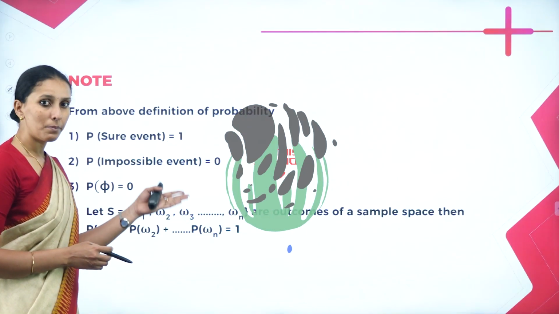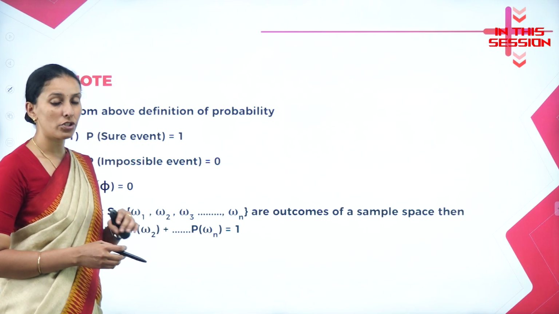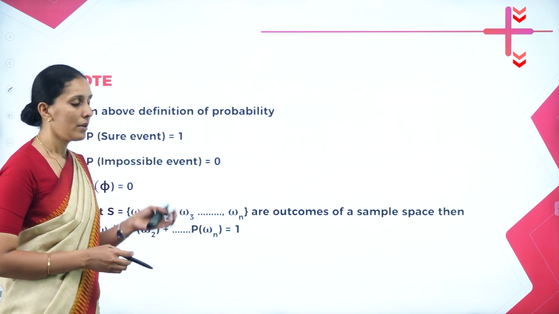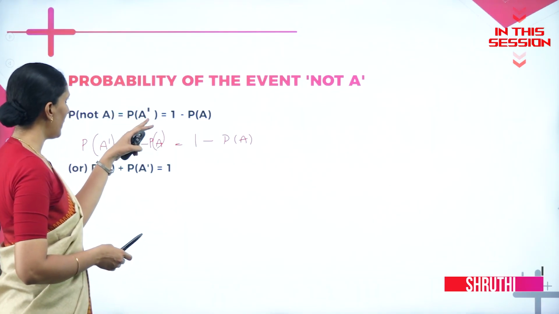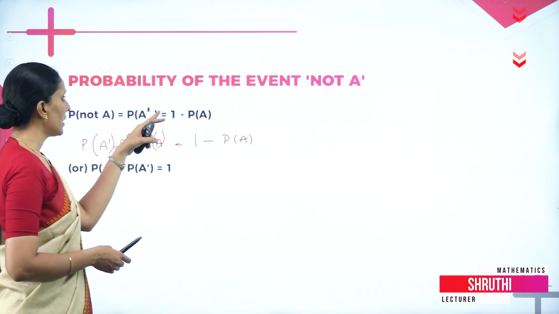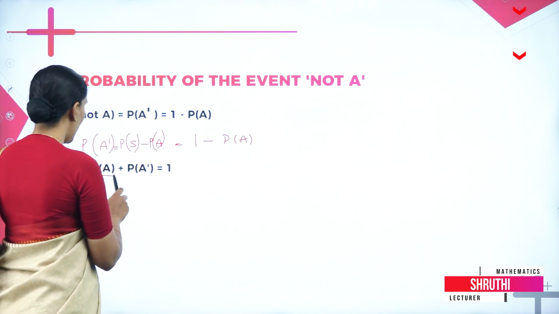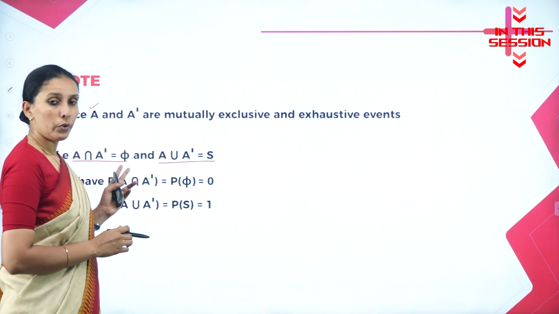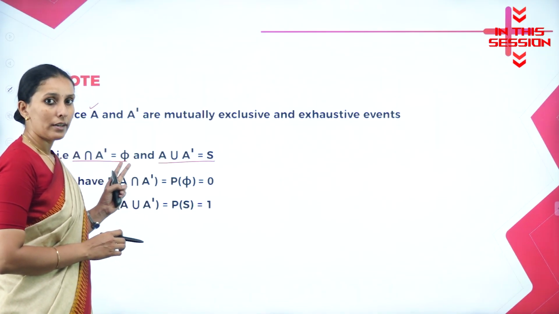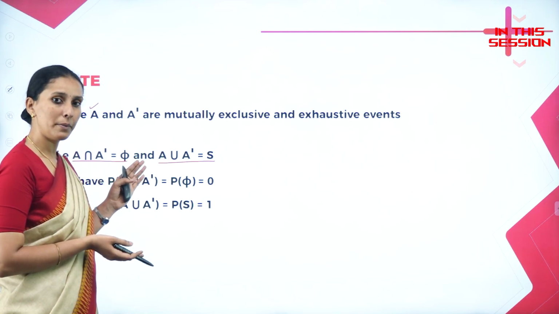Probability of an impossible event. Obviously, an impossible event is nothing but an empty set which does not contain any outcomes and hence its value is equal to 0. Probability of a complement event, that is not A, is always 1 minus P of A, or we can say probability of A plus probability of A dash is equal to 1. When two events do not have an intersection with each other, if they are disjoint, then they are called mutually exclusive.